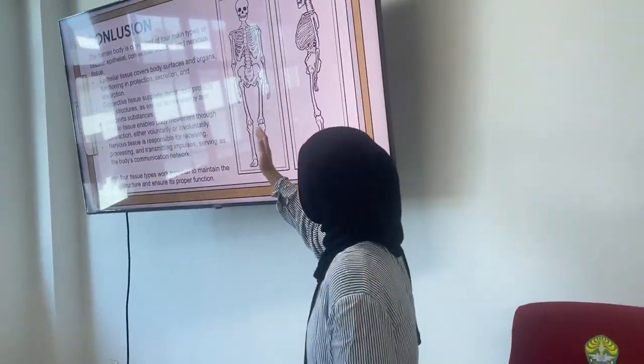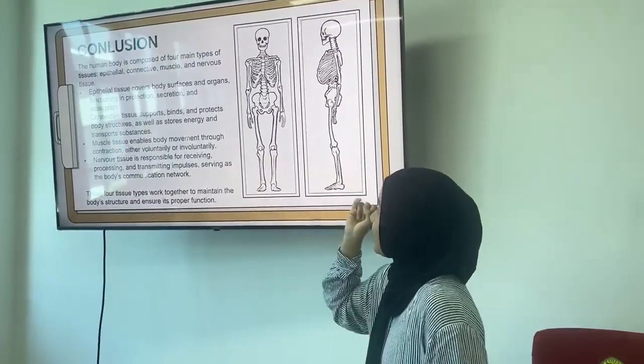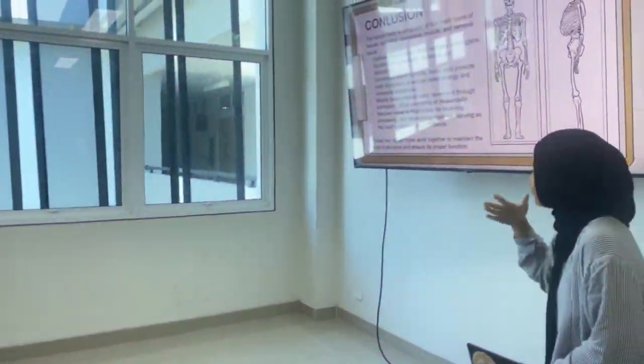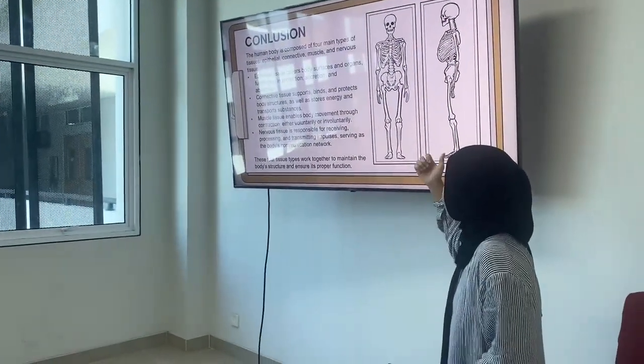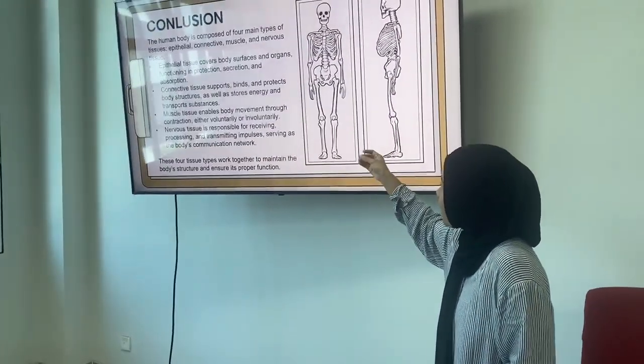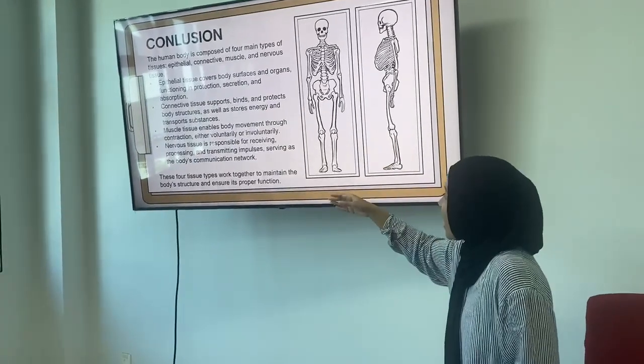So, in this conclusion, the human body is composed of four main types of tissue: epithelial, connective, muscular, and nervous tissue. Epithelial tissue covers the body surface and organs, functioning in protection, secretion, absorption, filtration, and excretion. Connective tissue supports, binds, and protects body structure, as well as stores energy and transfers substances.